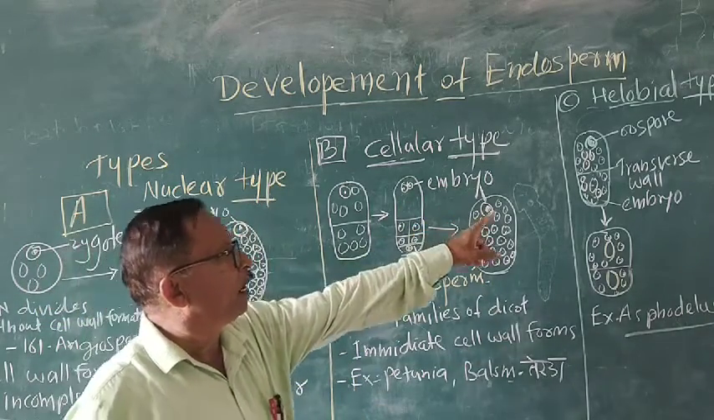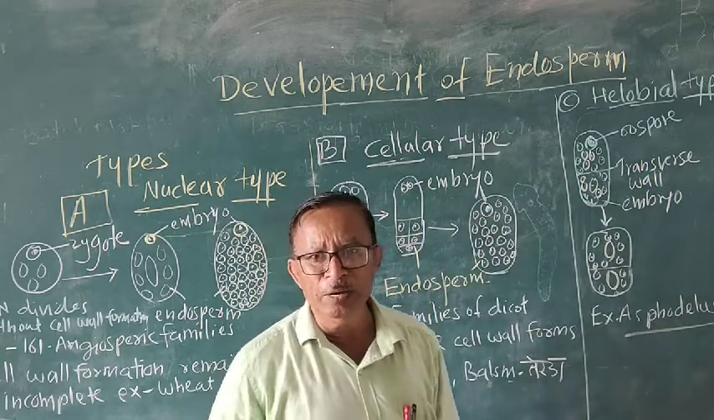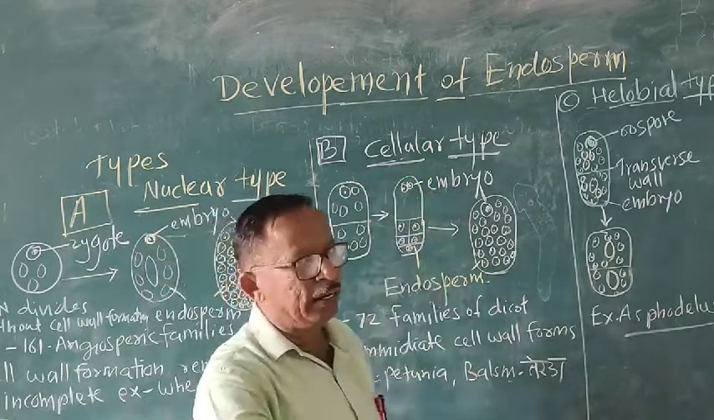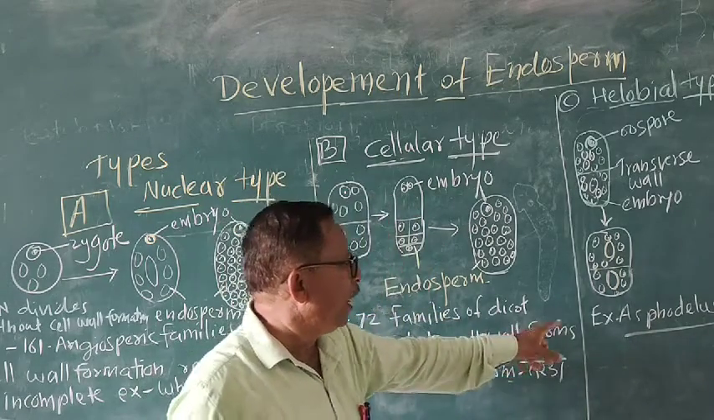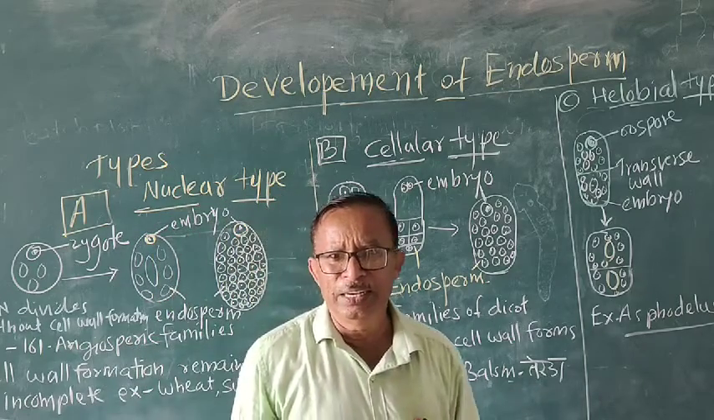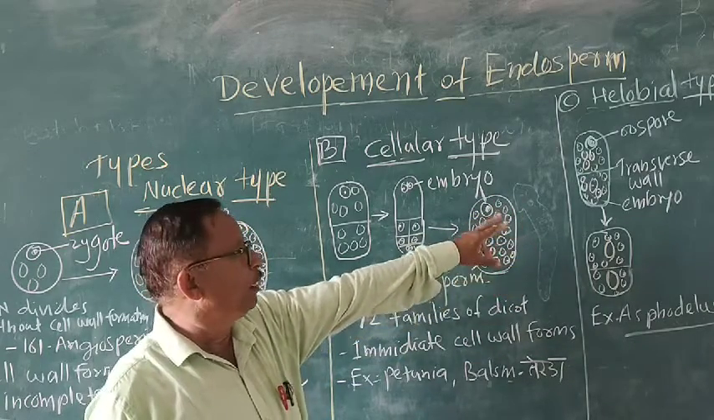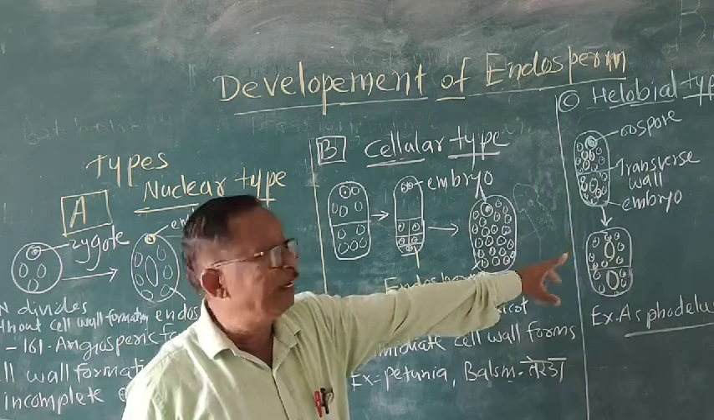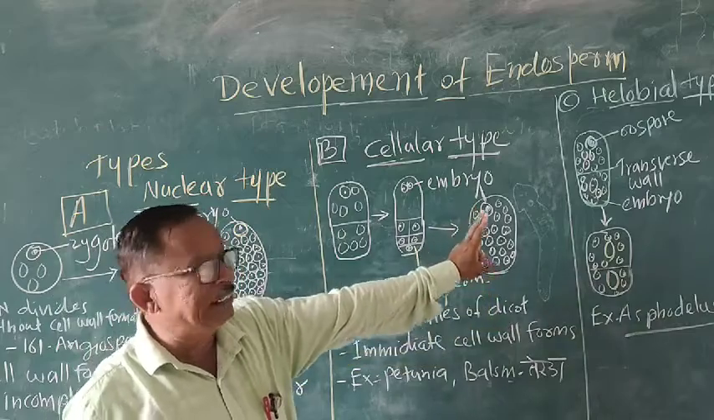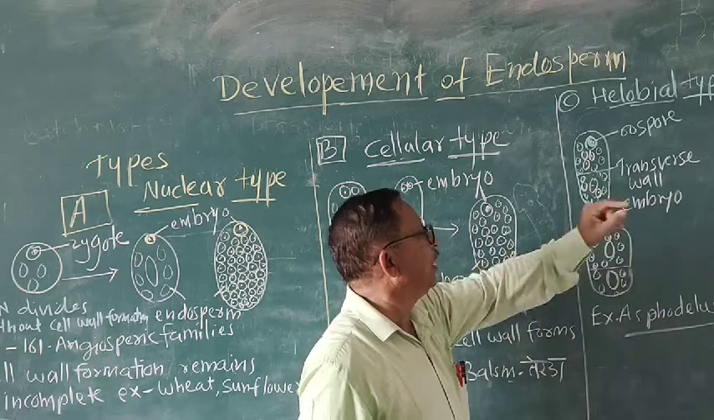Now here is the third type, called the helobial type of development of the endosperm. It is present in between the nuclear type and cellular type. The example is Asphodelus. Here the first division is a transverse division, and the cell is divided into two parts. A transverse wall is produced inside the cell, and two cells, bigger and smaller, are produced. The larger cell is toward the micropylar end and the smaller cell is toward the chalazal end.